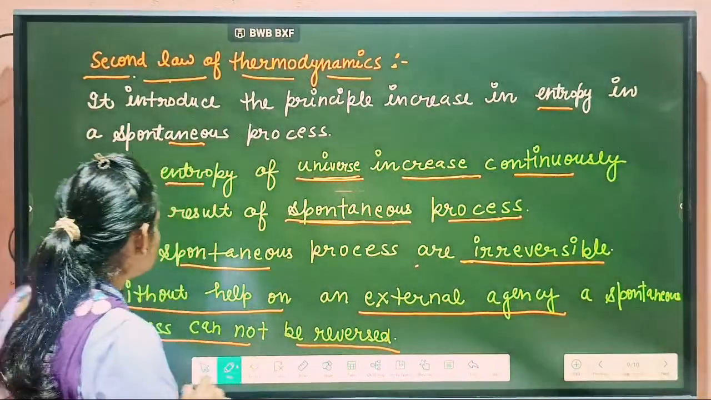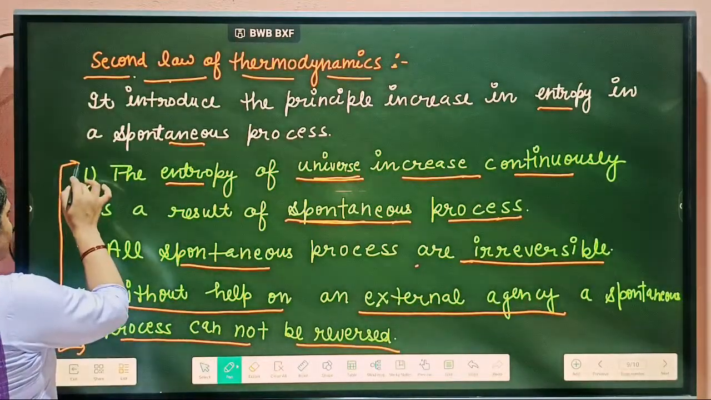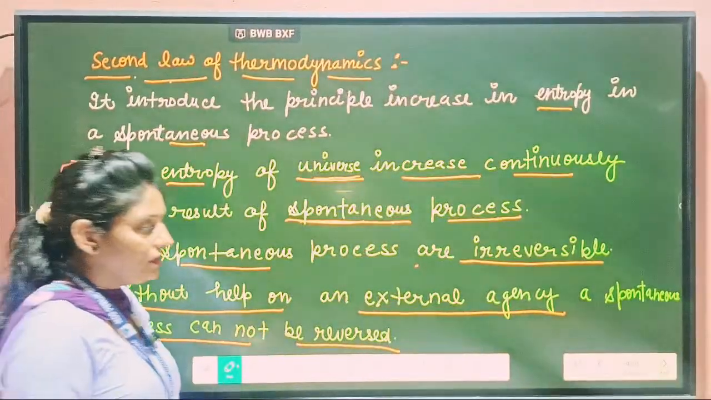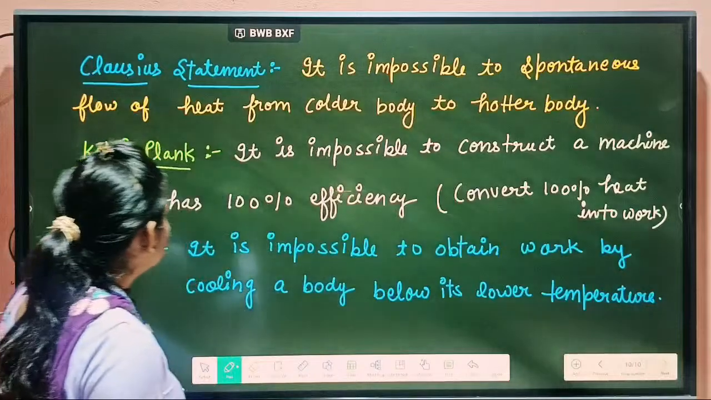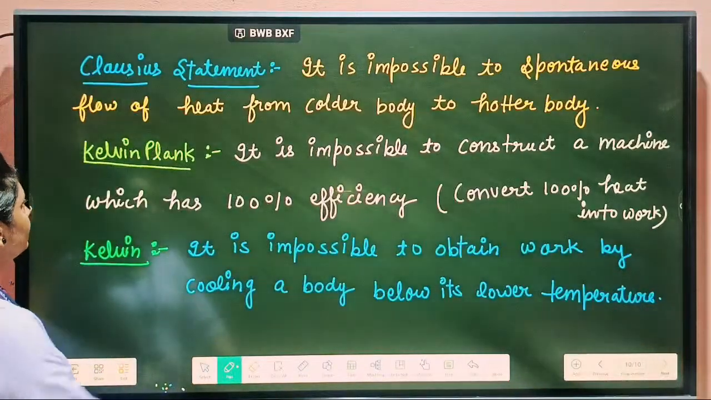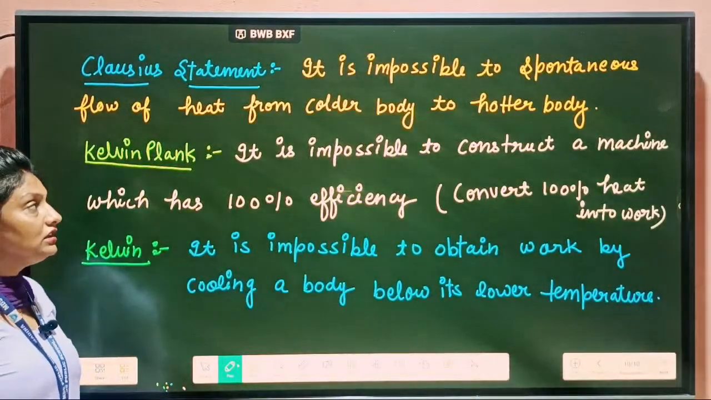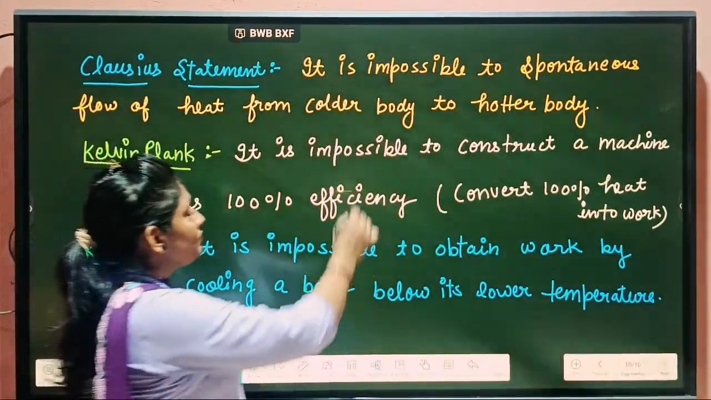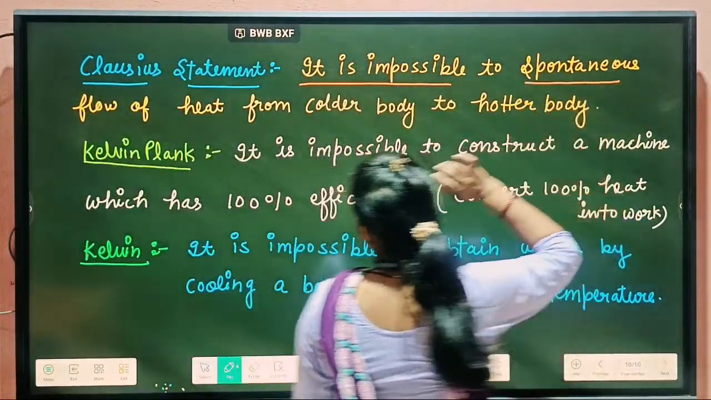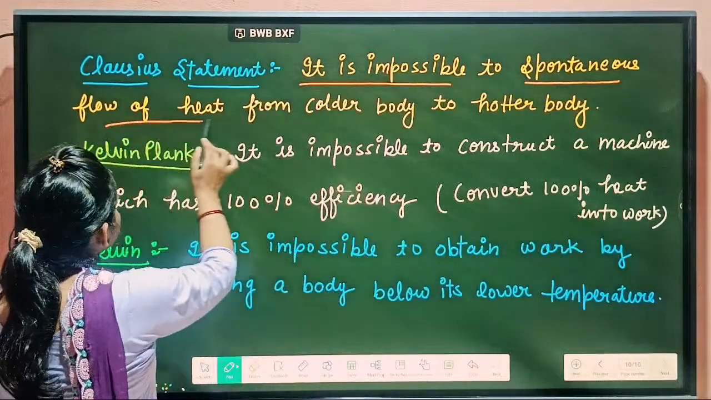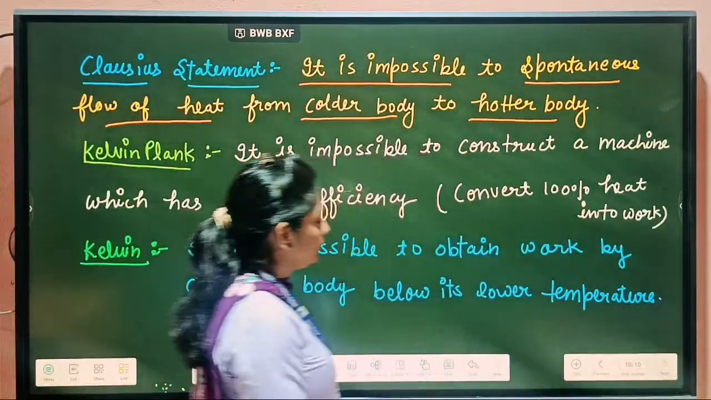So students, this was the first definition of the second law of thermodynamics. Some other definitions were also given by other scientists. So see, the second one is the Clausius statement. What does this statement state? It is impossible for heat to flow spontaneously from a colder body to a hotter body.